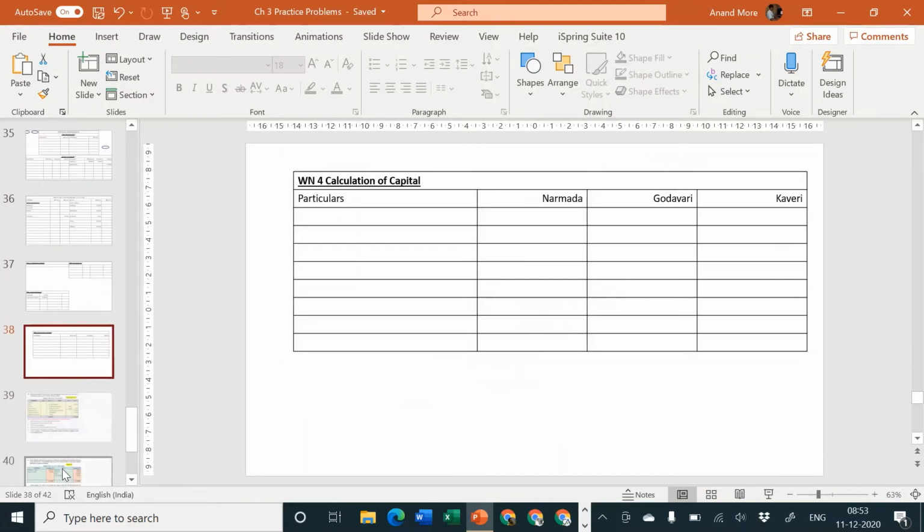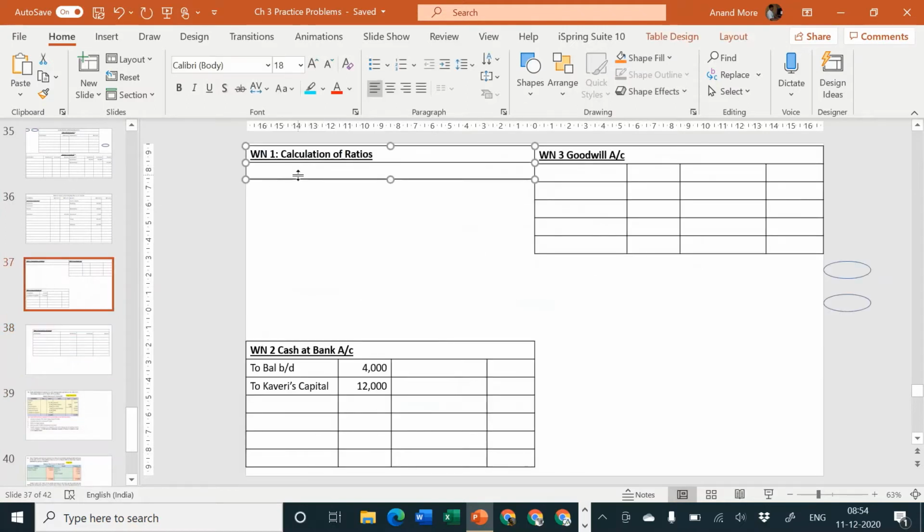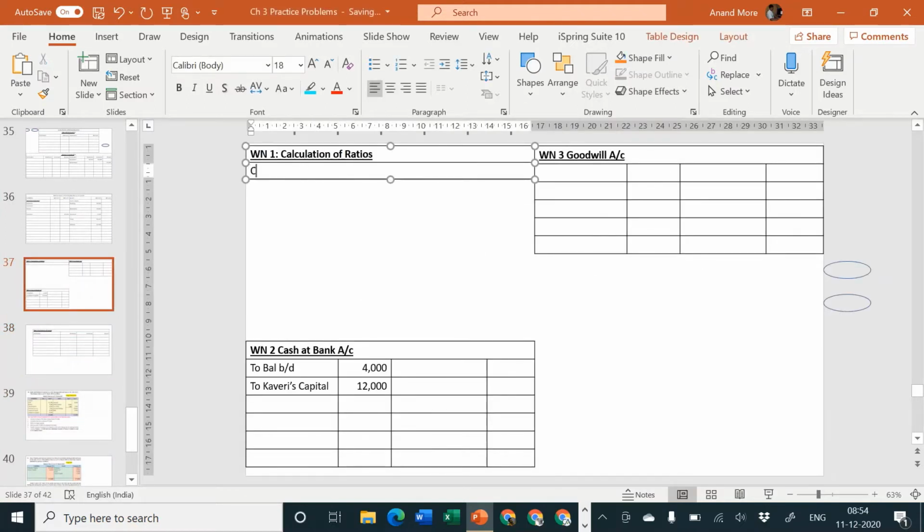Okay, very good. Working note number 1. Step 1. Kaveri's share is equal to 1/4. We already know the answer. The answer is going to be old ratio only. Step 2. Remaining balance is equal to 1 minus 1/4 is equal to 3/4. Step 3, new ratio is equal to remaining balance into old ratio.